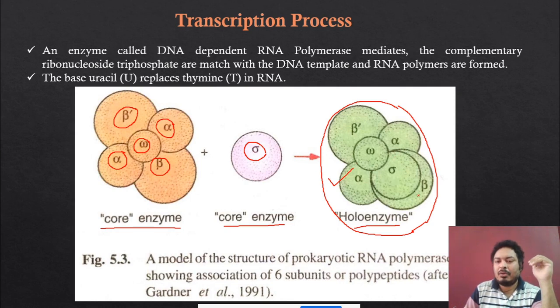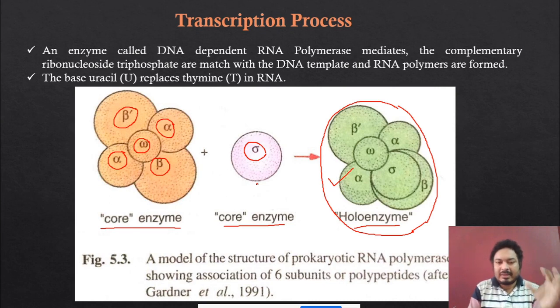Okay, and this is the holoenzyme. If the sigma factor is not bound to this core enzyme, then the RNA polymerase is functionless. RNA polymerase cannot transcribe DNA into RNA if there is no sigma factor. The sigma factor is not attached to the RNA polymerase; it is present in other parts of the nucleus.